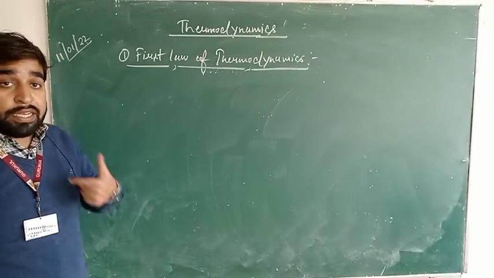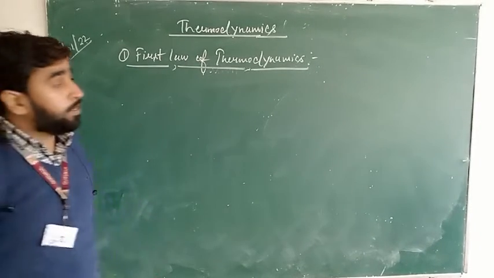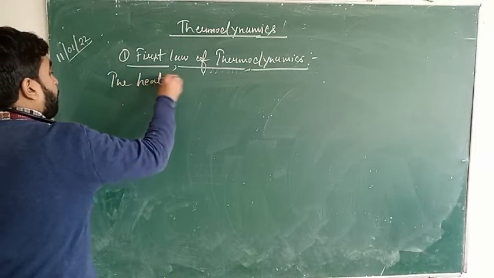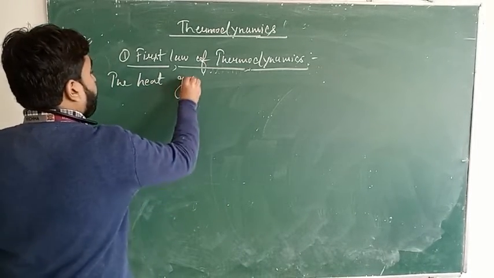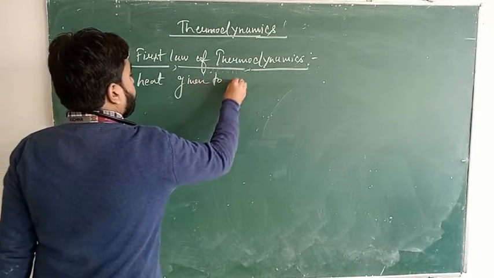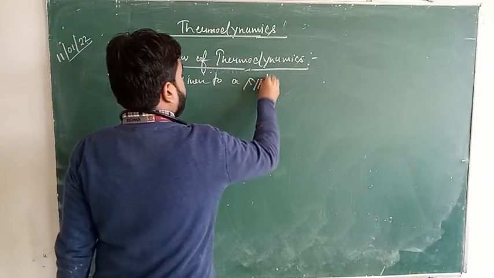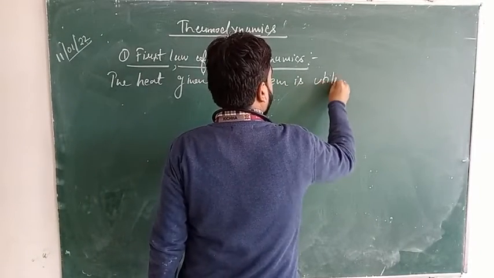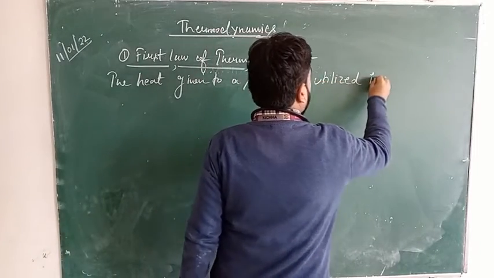Suppose we are giving a system an amount of heat. The heat given to a system, let me write it first, then I will explain to you. The heat given to a system is utilized in two ways.